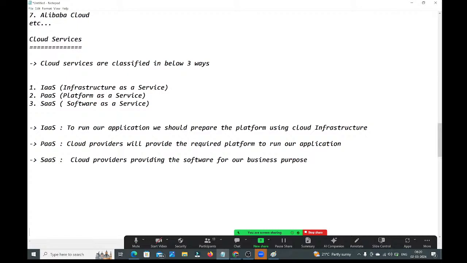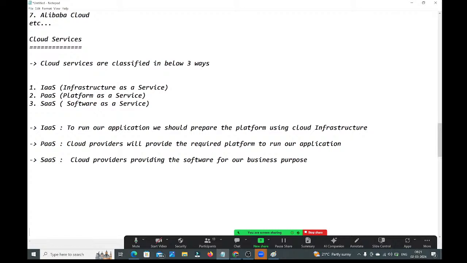Fine, guys. Now one more important thing. So cloud is what, guys? This is the global infrastructure. Cloud infrastructure is global infrastructure, guys. In the entire globe, so many countries are using this cloud. Suppose if you go with the AWS cloud, almost 190 plus countries are using this cloud, guys. How are these people managing the cloud globally, guys?